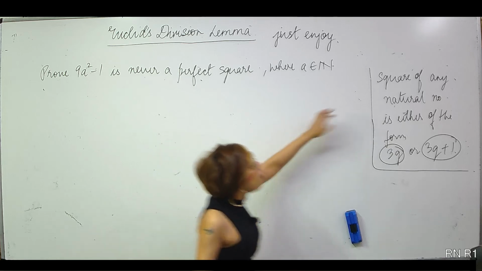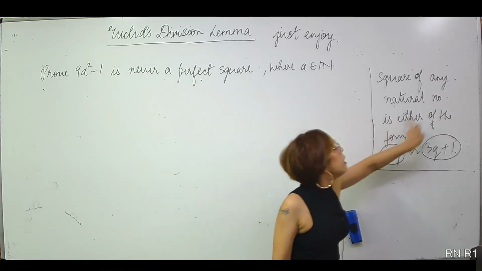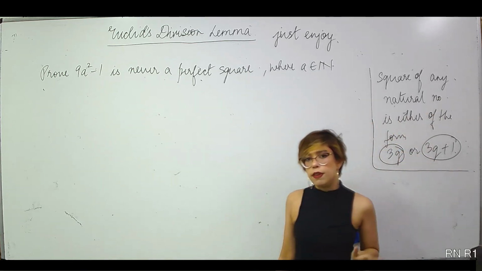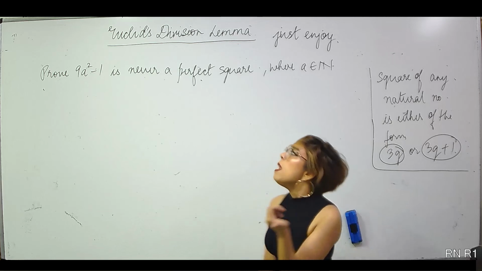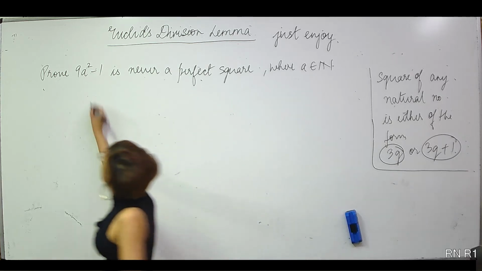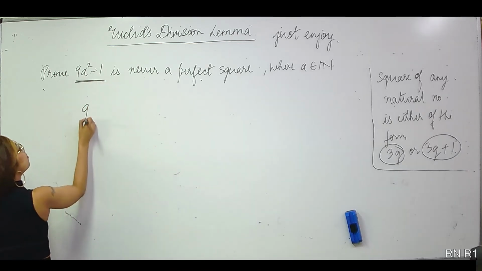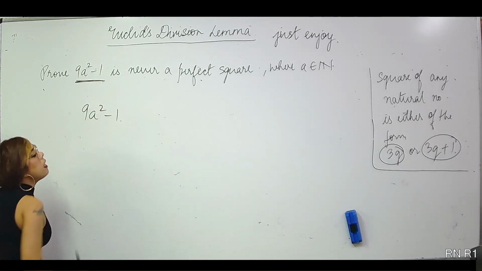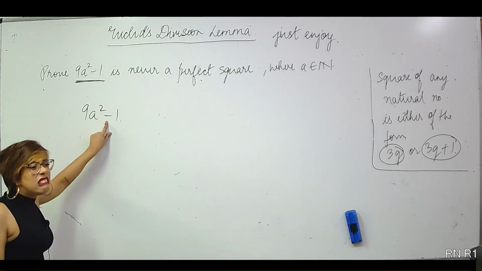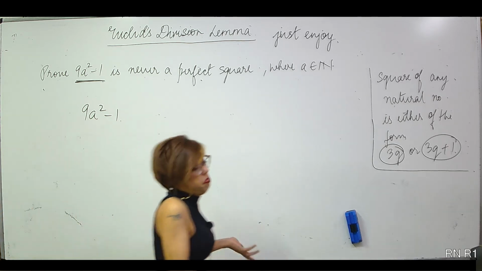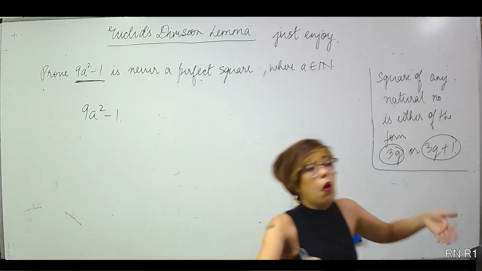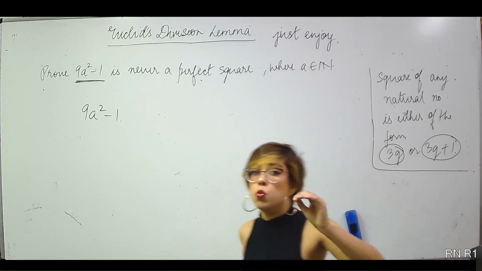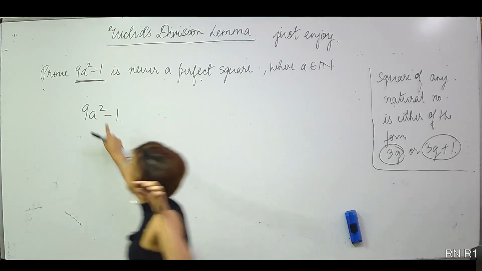Now I know square of any natural number is either of the forms 3q or 3q plus 1. Just 2 forms. Let me check the form of this number, 9a square minus 1. Right? Now the thing is minus. In my form usually, it's 3k plus 0 or 3k plus 1 or 3k plus 2. It is a plus sign in between.